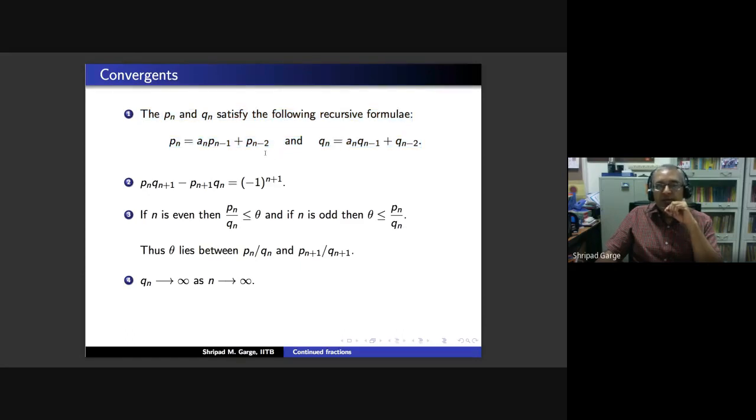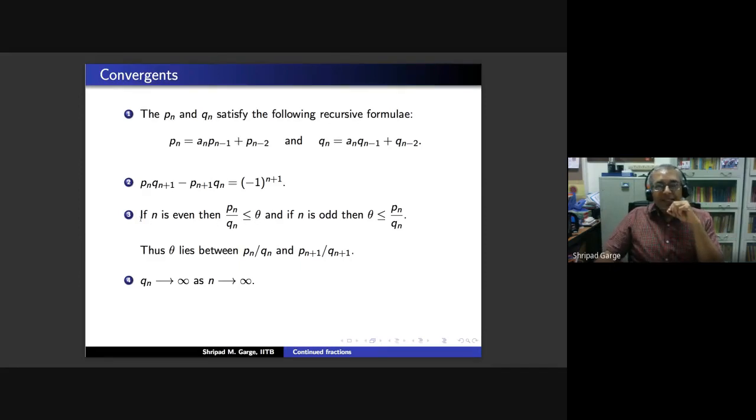This formula also follows by induction, but it tells you something very interesting. If you write Pn, Qn, Pn plus 1, Qn plus 1 as a 2 by 2 matrix containing integer values, then the matrix has determinant plus or minus 1. That is the nice thing about this.